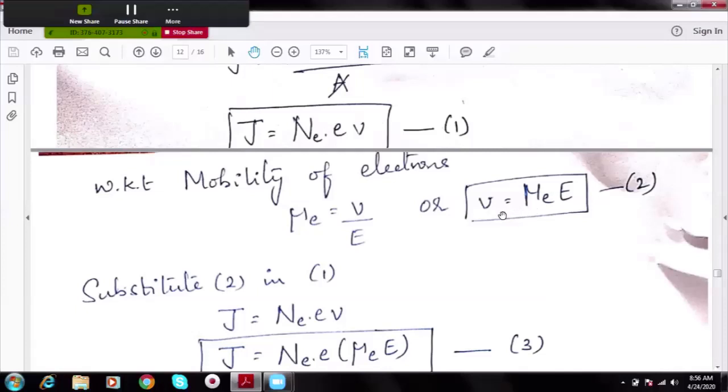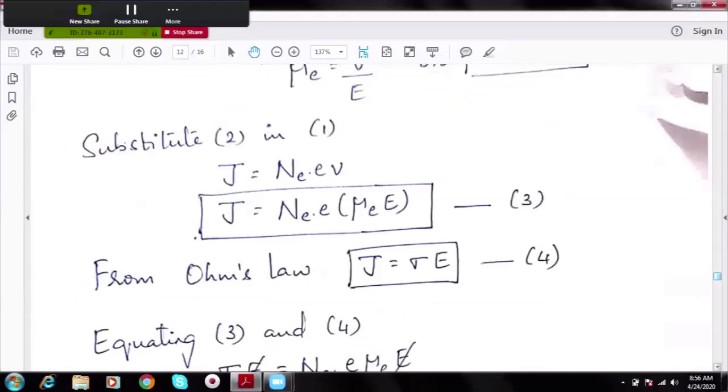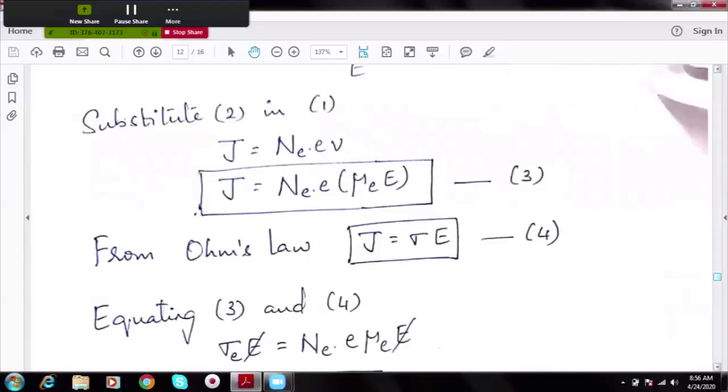So let us substitute for velocity in equation 1, because in equation 1, velocity was an unknown parameter. We didn't know how to find out velocity. So making use of mobility of electrons, we have written this. On substituting for velocity, this is equation 1, which I have rewritten once again. Now velocity has become mu E into E. I'll call this equation 3.